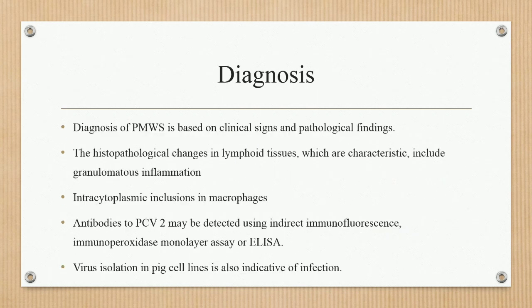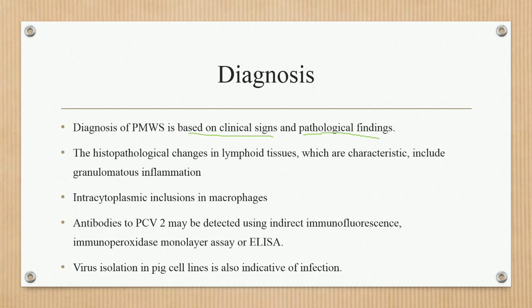Then the diagnosis. The diagnosis of PMWS, post-weaning multisystemic wasting syndrome, is based on clinical signs and pathological findings. They show specific clinical signs like enlarged lymph nodes, weight loss, dyspnea, diarrhea, and some pathological findings that indicate the pigs are infected with porcine circovirus second.